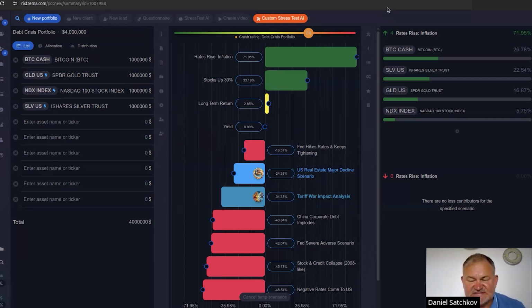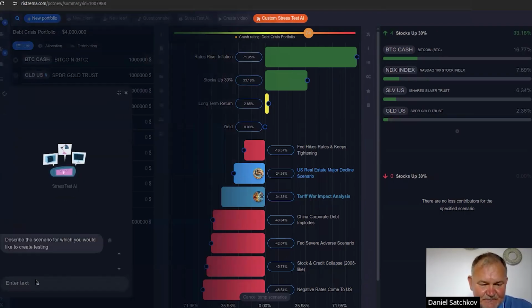And we're going to use StressTestAI, which is the newest tool that we've created that blends the concept of, let's say, risk-aware ChatGPT with a very sophisticated risk model. So here we see a sample portfolio of Bitcoin, gold, Nasdaq, and silver. I want to see how those assets will react to a conflict in the Middle East, like the one we're seeing. We're only in the very nascent stages of it. And so I'm going to click Custom Stress Test AI, and I'm just going to enter a query.